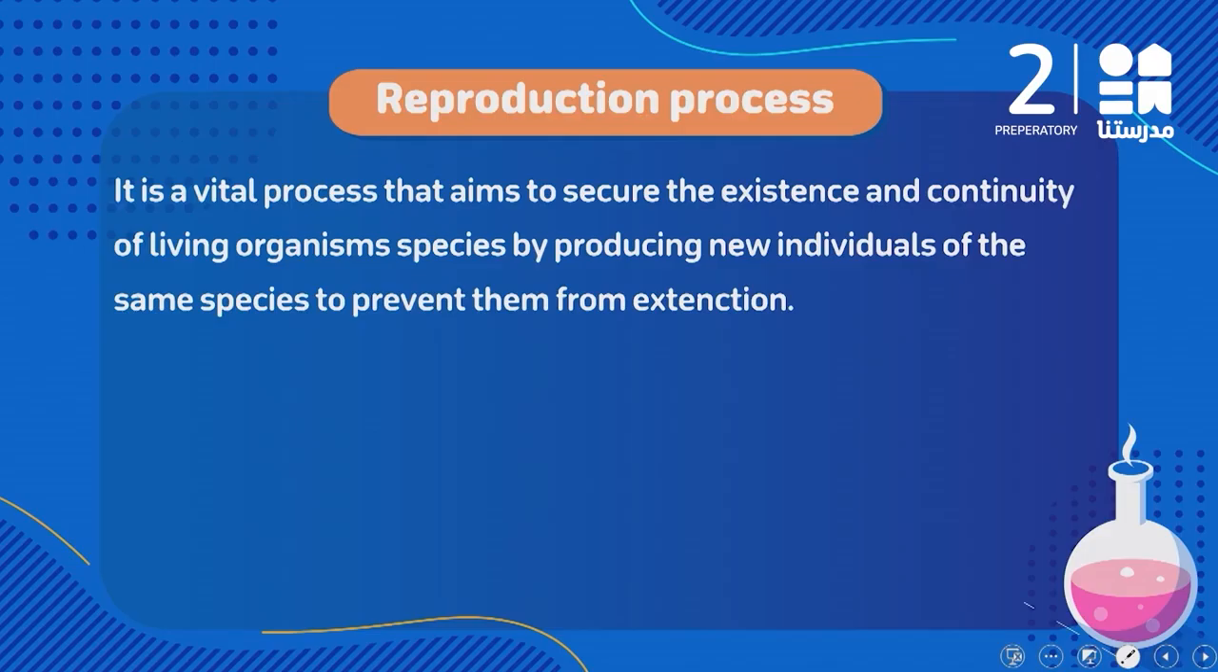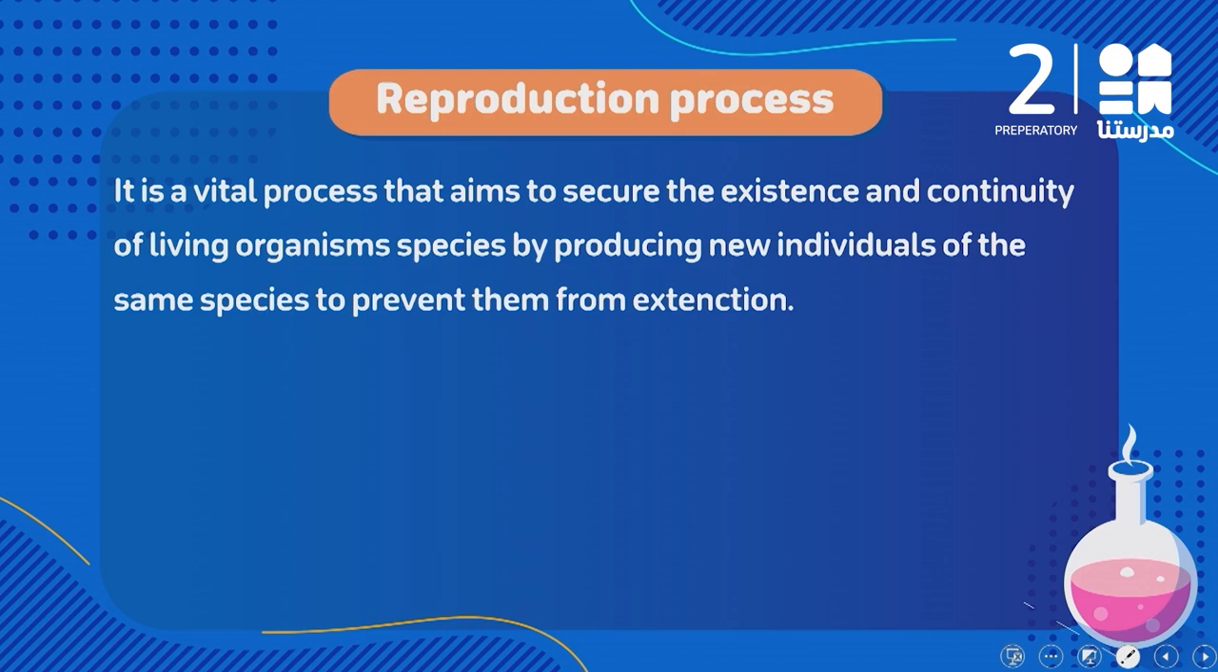Okay? Let's define together the meaning of the word reproduction process. I said it's a vital process, yani the process that can happen in living organisms, humans, plants, or animals. And it aims to secure the existence and continuity of the living organism species by producing new individuals. So the reproduction process aims to produce new individuals of the same species, to prevent them from extinction.